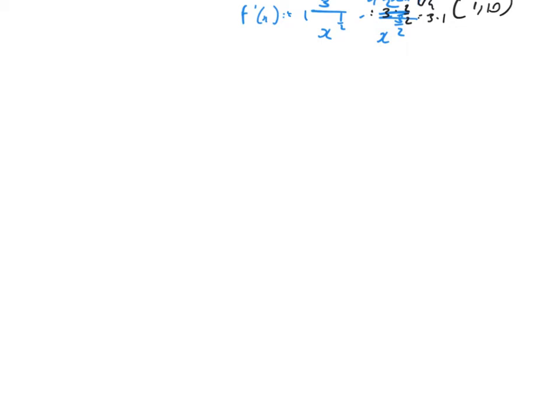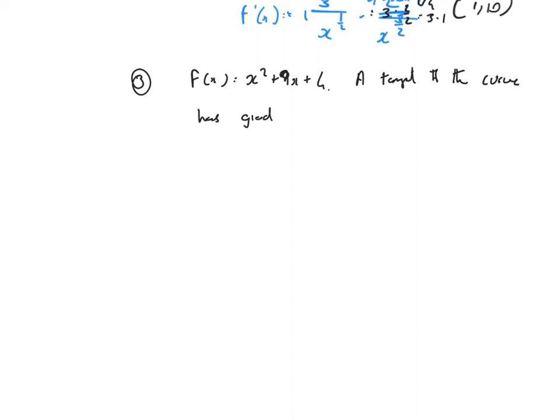Okay, let's look at example 3. Example 3 says, a curve has equation f of x equals x squared plus 9x plus 4. A tangent to this curve has gradient 5. The question is, find the equation of the tangent.